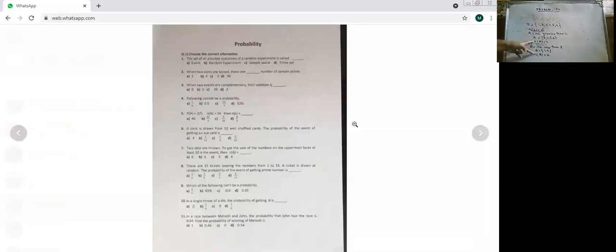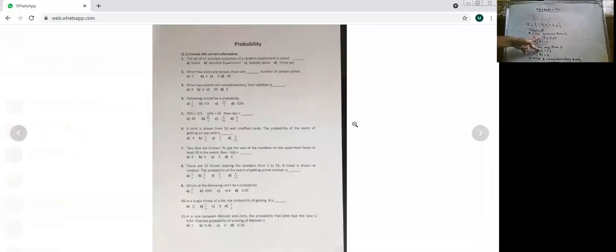So these events are known as complementary events. We had the complementary sets in the 9th standard. On the same basis, A and B are known as complementary events. Is that all right? So when they together form a sample space.